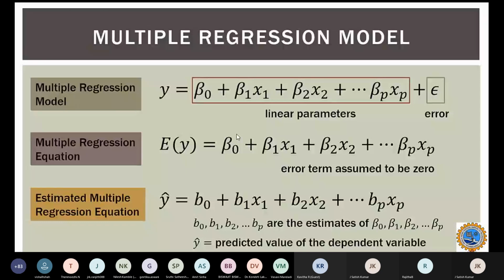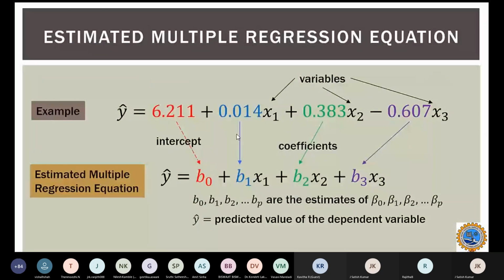Here b0, b1, b2 are the estimates of beta 0, beta 1, and beta 2. Then y cap is the predicted value of the dependent variable, E of y. This is the simple model we discussed in simple linear regression, and I'm extending it into multiple linear regression by adding more terms. As simple as that.